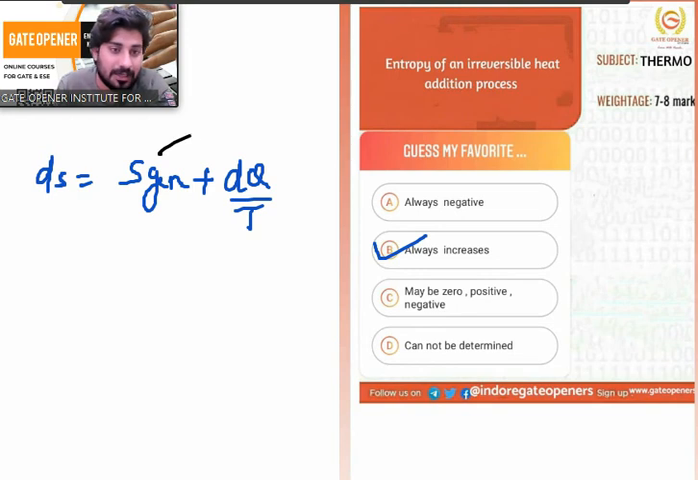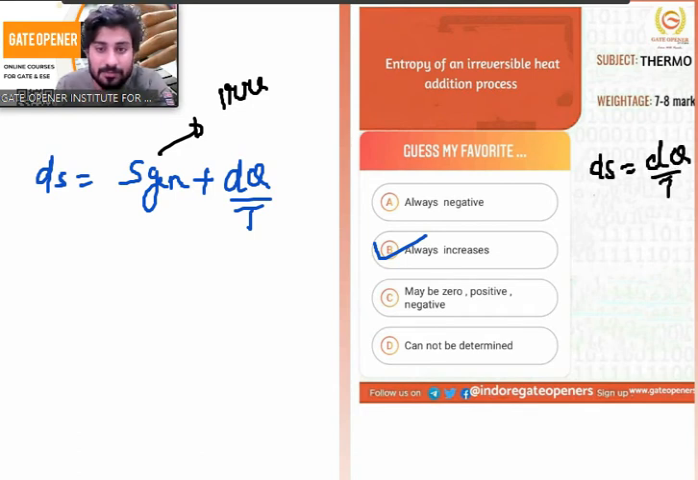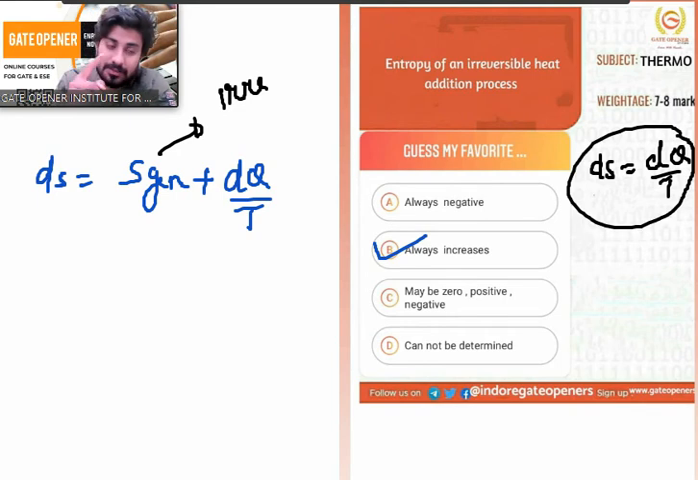For an irreversible process, S generation will exist, and it will always be a positive value. For a reversible process, S generation is going to be 0. In that case, ds is going to be dq upon T. Now, if heat is added to the system, that will always increase the entropy. If heat is taken from the system, that always decreases the entropy of the system.